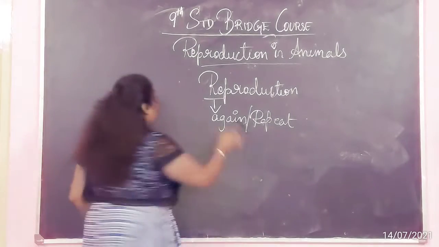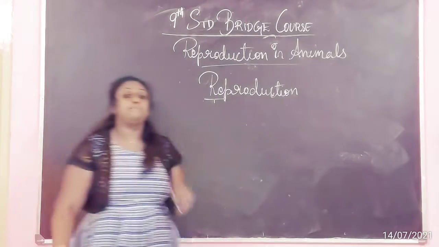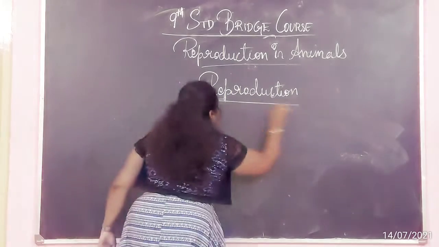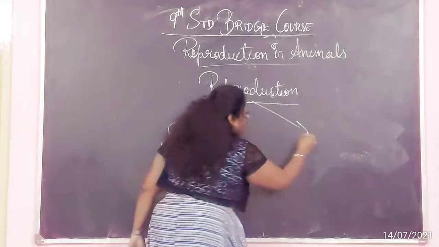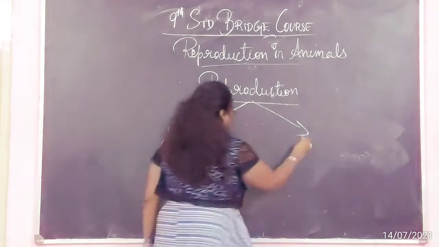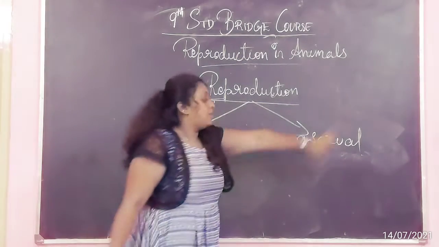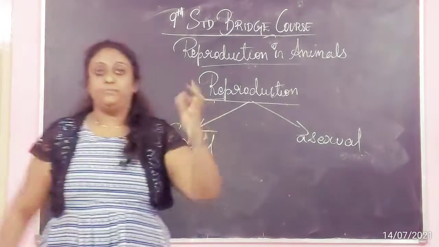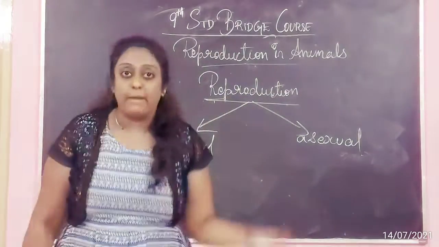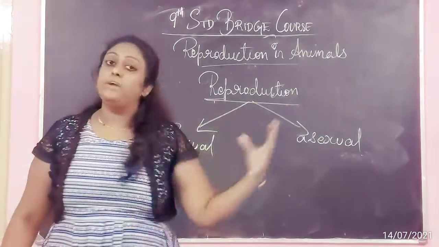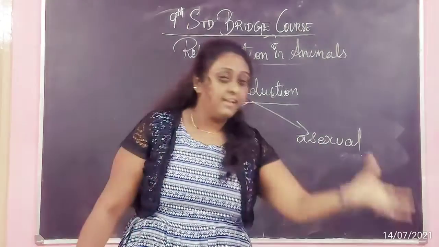Now we will go with certain topics of reproduction. When I talk about reproduction, there are two types. What are the two types? One is sexual reproduction. The other one is asexual reproduction. What do we mean by sexual and asexual? Whatever you take, your plant, your animal, your microbes, your humans, there are two genders, that is your male and your female.